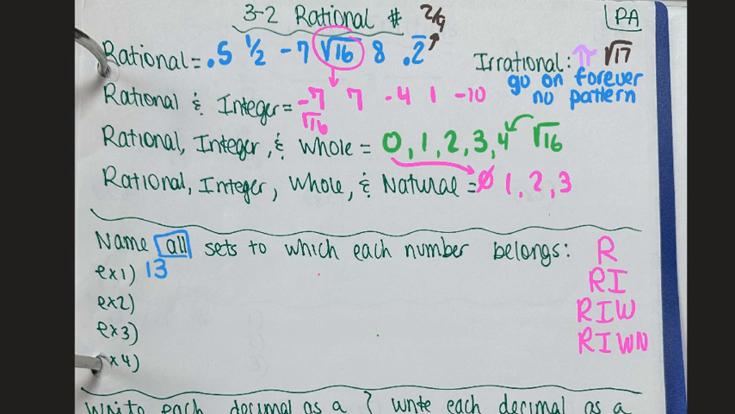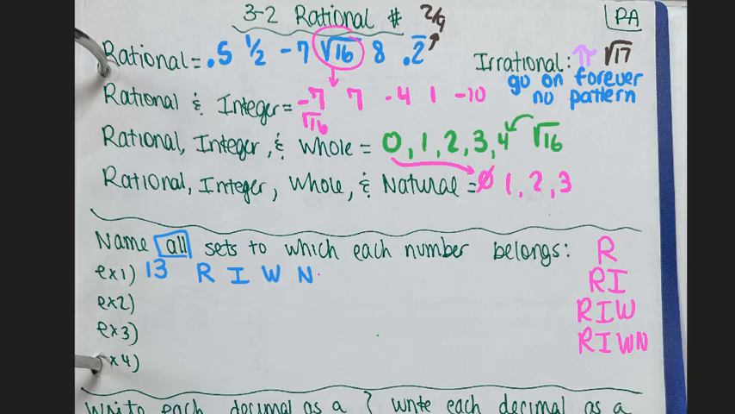All right, so 13 is going to be rational. It's a positive or negative whole number, so that makes it an integer. It's a whole number, and it's 1, 2, 3, 4, 5. It keeps going, so it's natural. That one would be all 4.